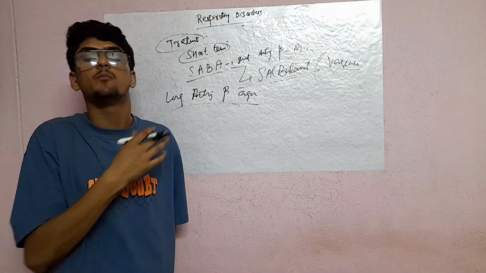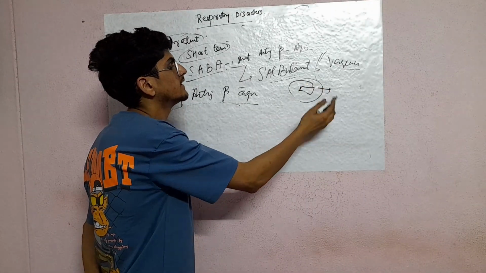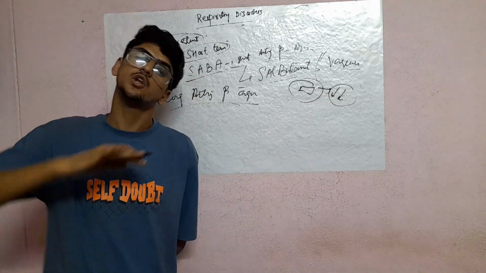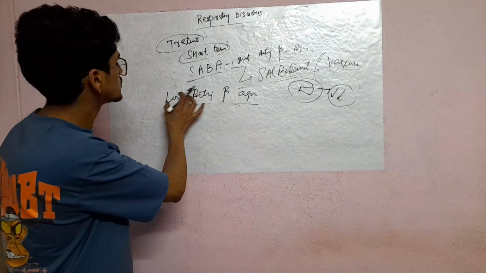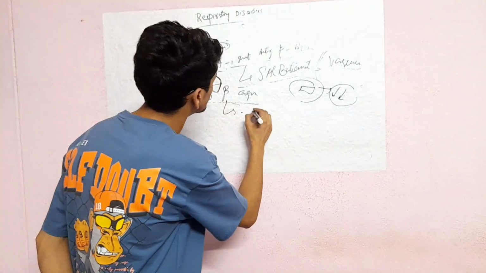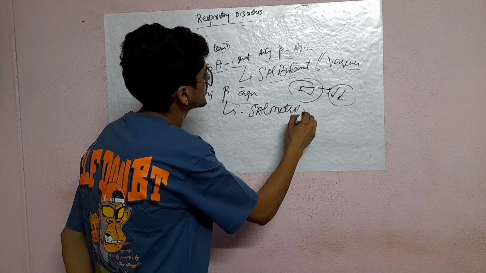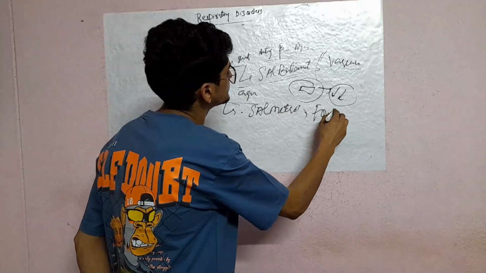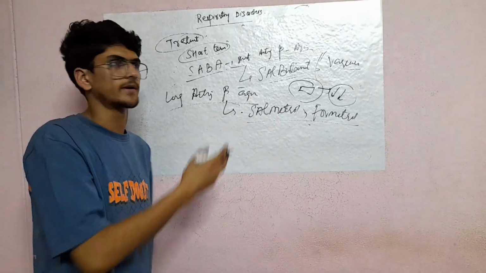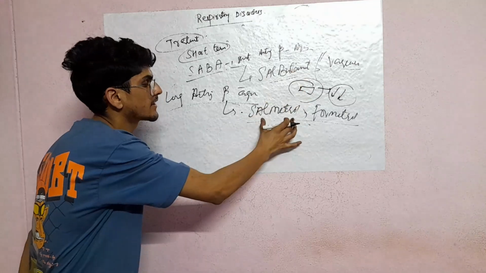The medication may be coated with a polymer, so that the polymer releases the medication slowly and gives relief for a longer period of time. Those are called long-acting beta agonists. Examples include salmeterol and formoterol.